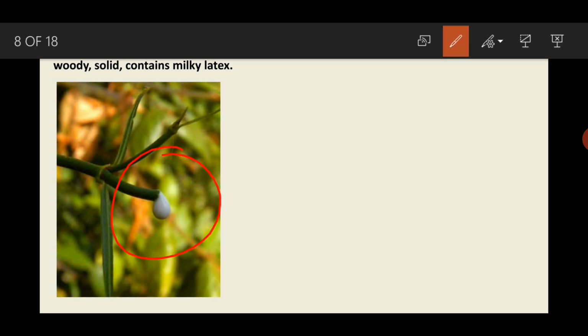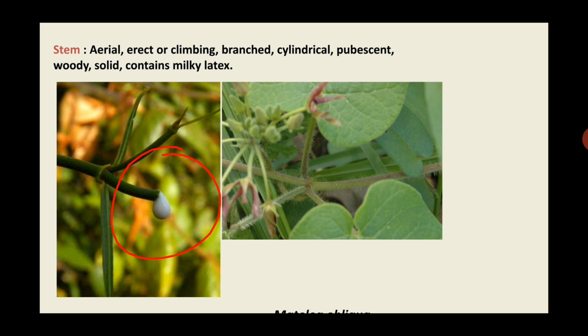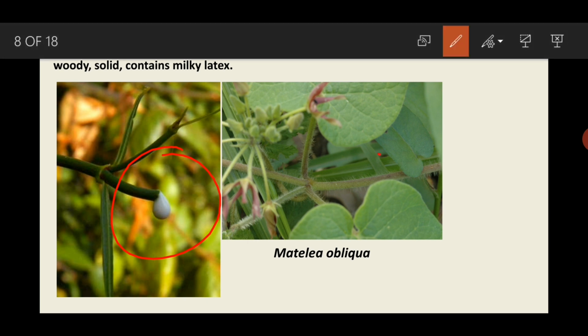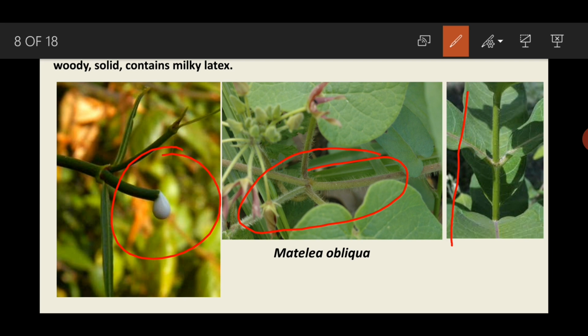So here in this image you can see the milky latex of this Asclepiadaceae member. So here in Matelia obliqua you can observe the pubescent stem. The stem is covered with small hairs, that is called pubescent stem. Then this one is erect stem. This is Calotropis. The stem is erect. Here you can observe the stem is growing upright.